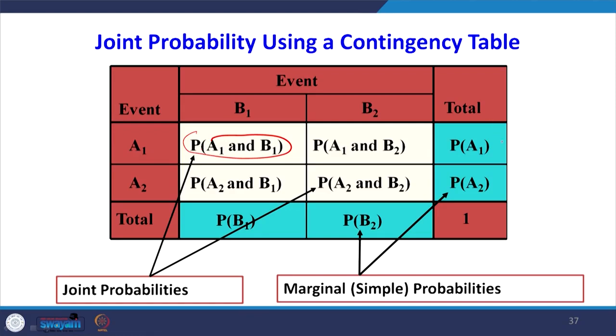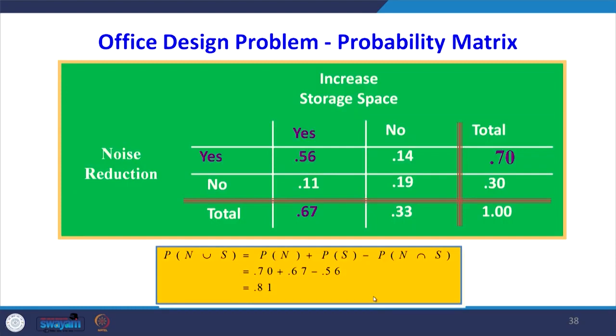Whatever is on the extreme side of the table is called marginal probabilities. This is the notation that traditionally they follow. Whatever is inside the cell is a combination of both events, that is, the joint probabilities. Whatever is at the extreme end is a marginal probability. The same thing, suppose you want to know the same answer with the help of this contingency table,